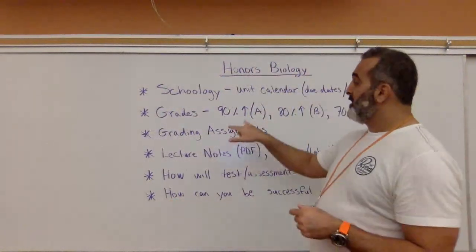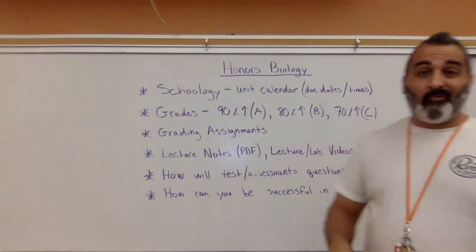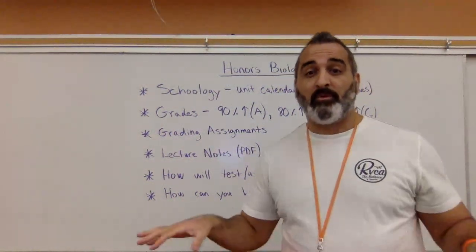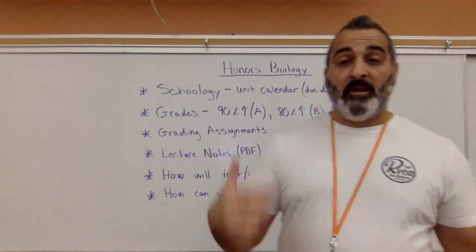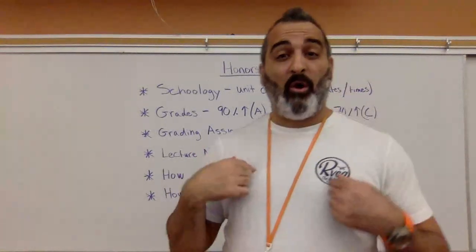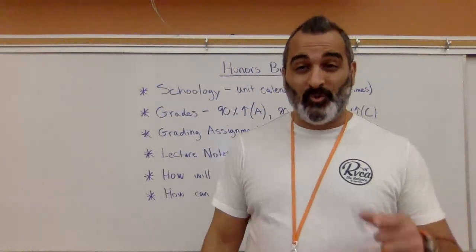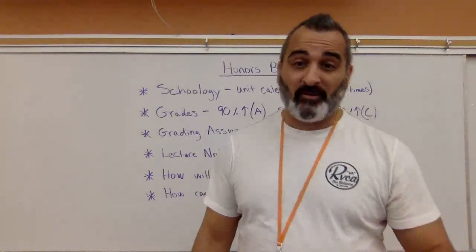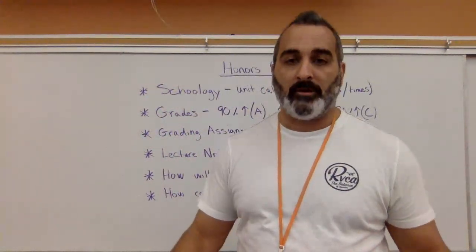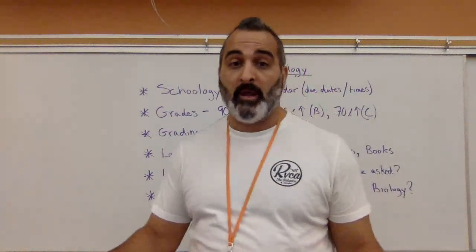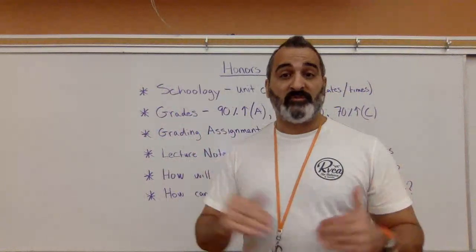Grades, how are they going to be done? Typical: 90% A, 80% B, 70% C, the typical grading system that you're used to. Grading of assignments, what's going to happen? The software we're using, Schoology, I've created all of your assignments within that software. Everything will get graded within the software. So you will turn in an assignment, you will submit your assignment, and you're going to have your grade immediately. You're going to know exactly what you're getting right away. Okay, so there's going to be no trickery. You're not going to find out later what your scores were. You're going to know once you've submitted an assignment.